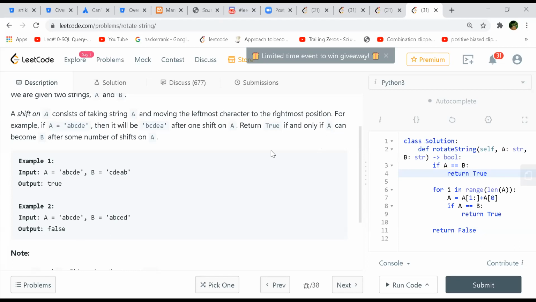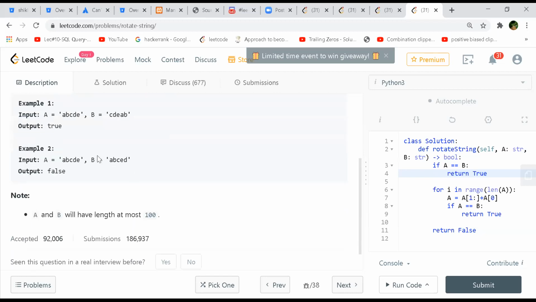Okay, no problem. But it says after some shifts. So 2 shifts on A will make it B, right? Like AB shifted.